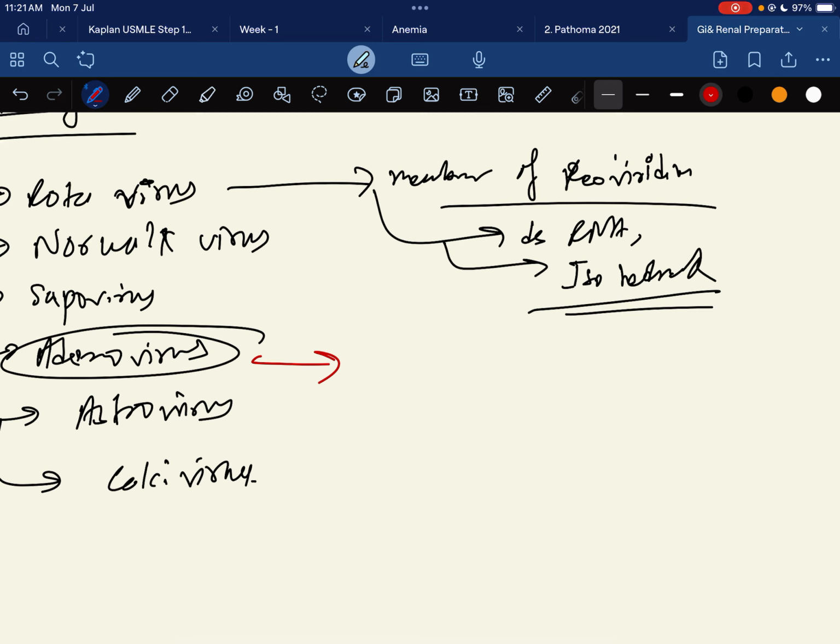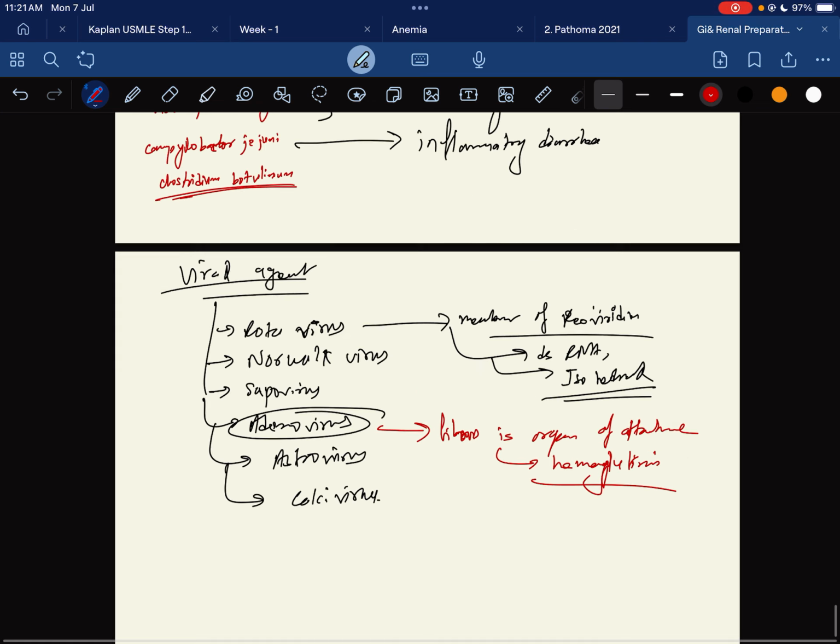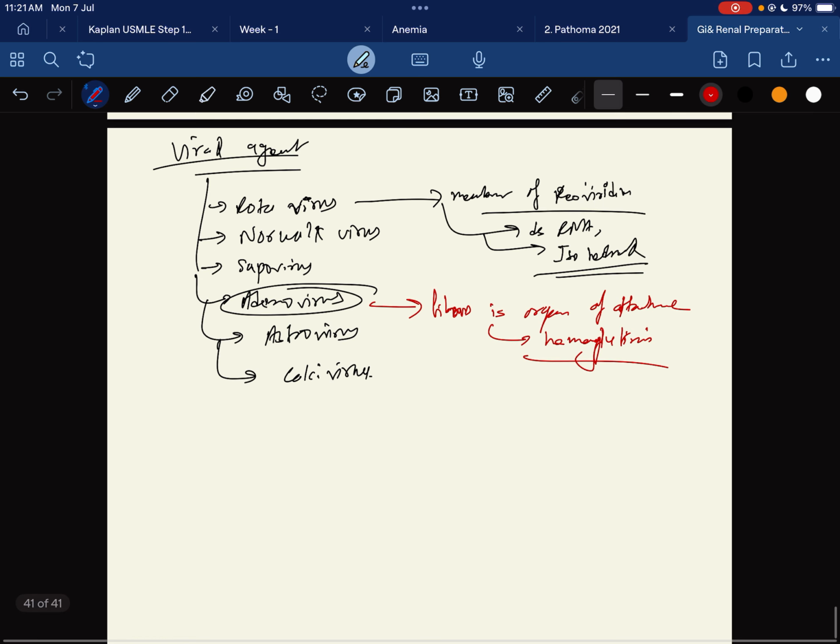It has fibers, and the fiber is the organ of attachment, like hemagglutinin, and it has type-specific antigens.